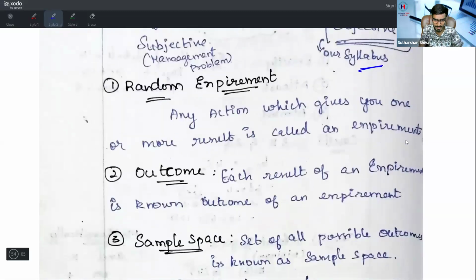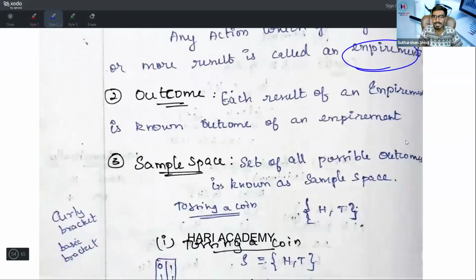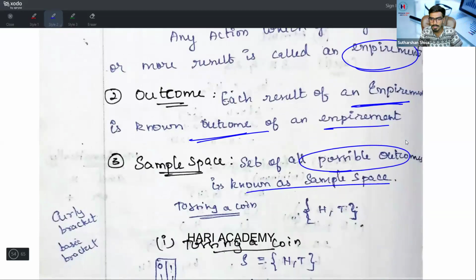First, what is a random experiment? Any action which gives you one or more results is known as an experiment, and that experiment is known as a random experiment. What is an outcome? Each result of an experiment is known as an outcome of an experiment. What is a sample space? The set of all possible outcomes is known as the sample space.